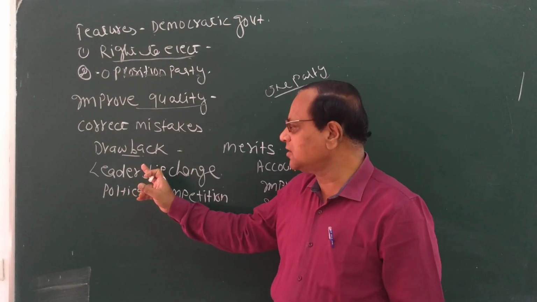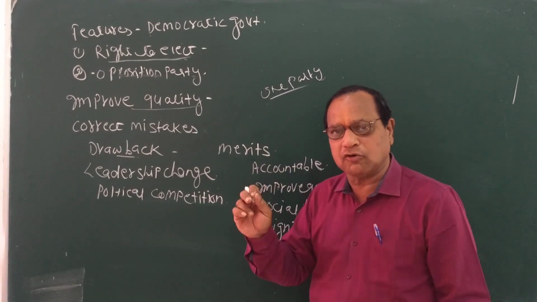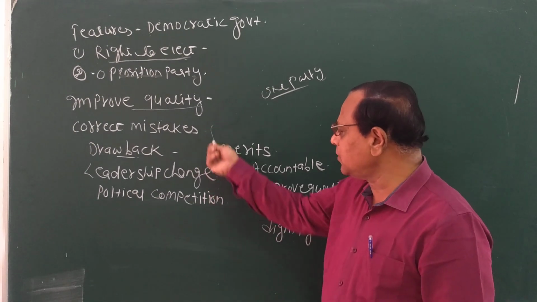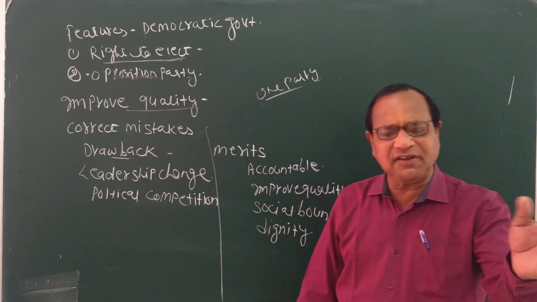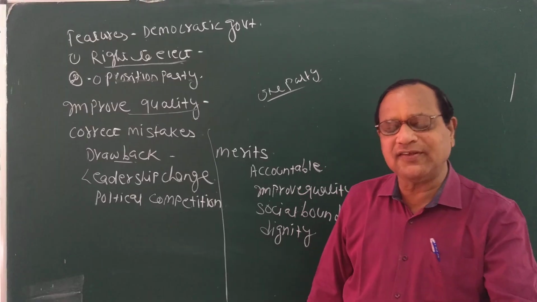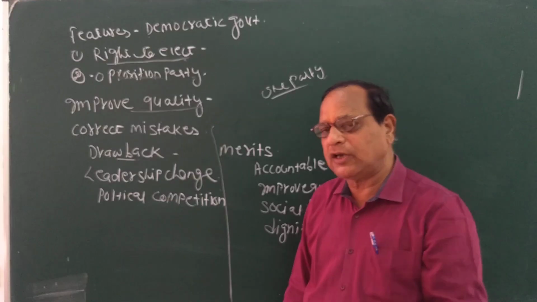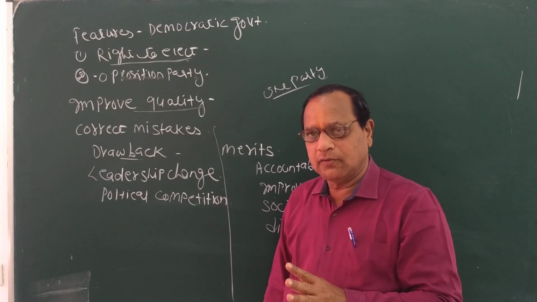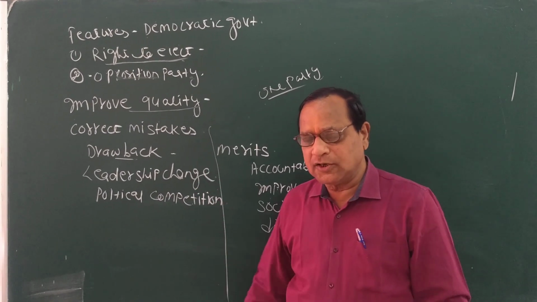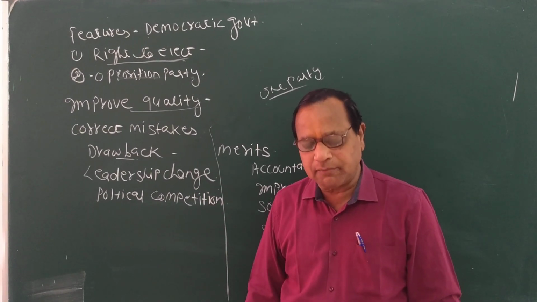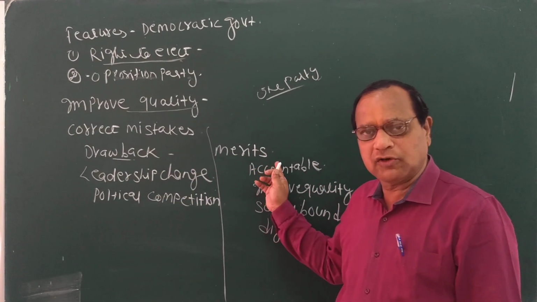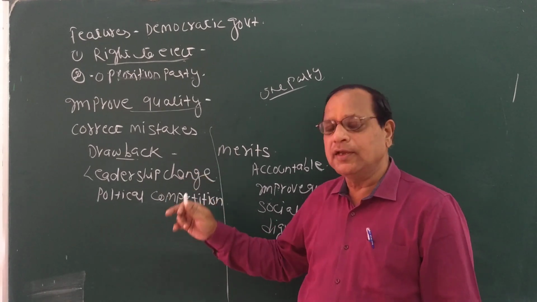Now, my dear students, we will discuss what are the drawbacks and what are the merits of democracy. See, you know that everything has two things, negative and positive, just like a coin has two sides. Everything has negative factors as well as positive factors. I am saying that democracy is the best form of government in the world, but it does not mean that it does not have any negative factors. It has some negative factors. Those are known as drawbacks, and positive factors are known as merits. So we will discuss the drawbacks of democracy.